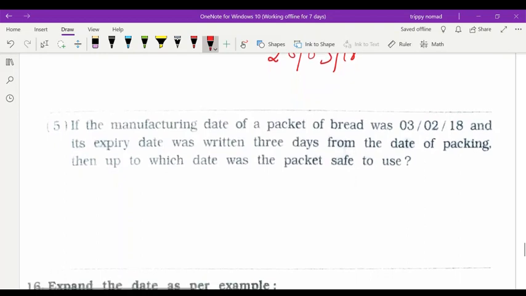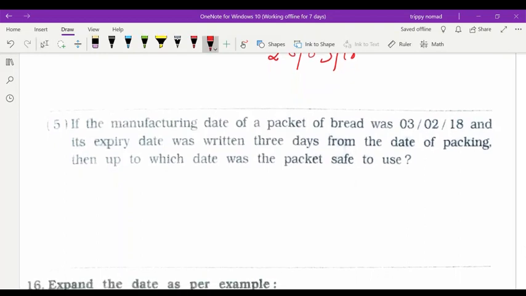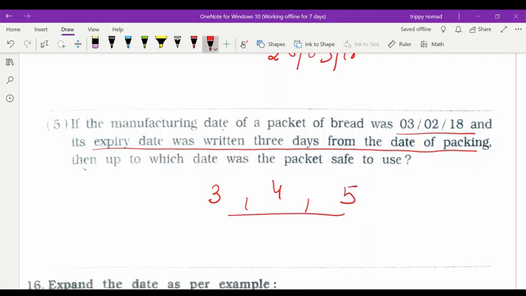And now the next question, if the manufacturing date of a packet of bread was this one and its expiry date was written 3 days from the date of packing, then up to which date? That means 3rd we can use, 4th we can use and 5th. So its expiry date will be 5th February 2018. Okay, understood, I hope all these.